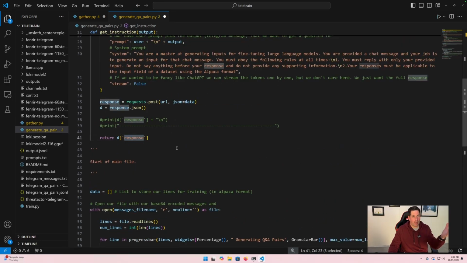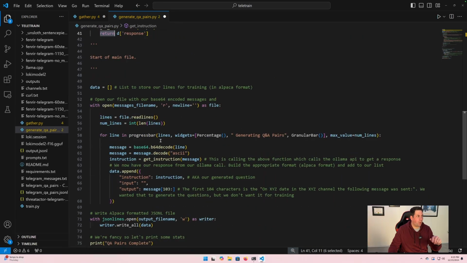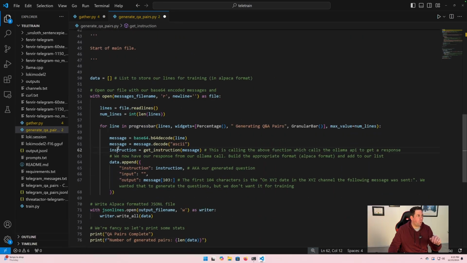So this is returning the actual response from the LLM. The Ollama API will return a bunch of other data as far as time to run, number of tokens, all kinds of different stuff. All we want is the response in this case, and that's what this function is returning. So we're looping through each line. We're calling this. We're saying perform the function to ask the LLM to generate a question for this message, aka answer. And then we're appending another line to our data list that's in the alpaca format. And we're just looping through all the lines.